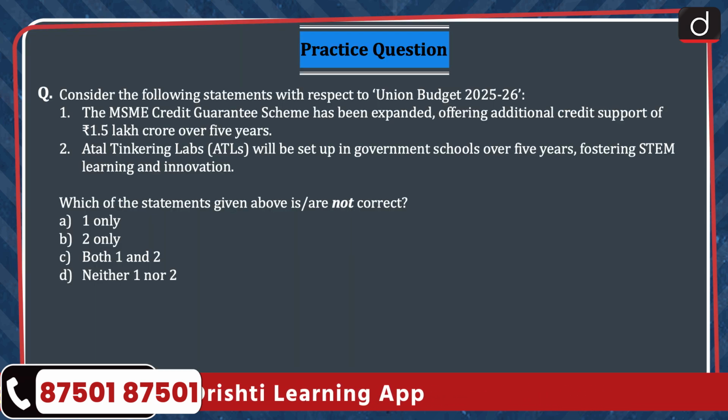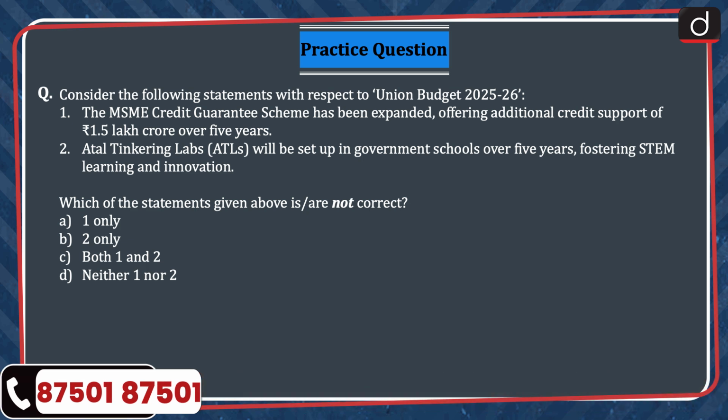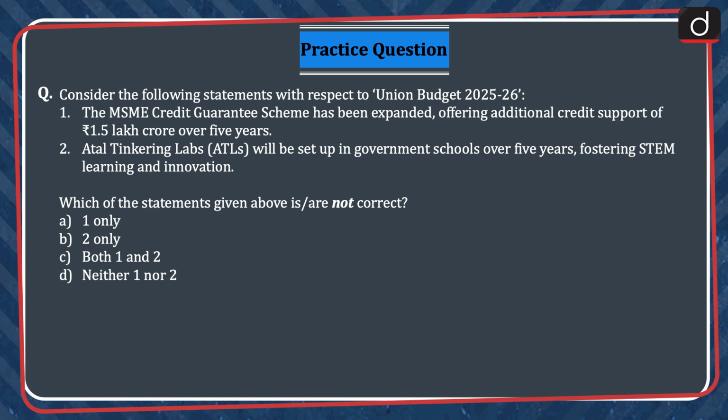Now is the time for practice question. Consider the following statements with respect to Union Budget 2025-26. 1. The MSME Credit Guarantee Scheme has been expanded, offering additional credit support of 1.5 lakh crore rupees over 5 years. 2. Atal Tinkering Labs (ATLs) will be set up in government schools over 5 years, fostering STEM learning and innovation. Which of the statements given above are not correct? Option A, 1 only. Option B, 2 only. Option C, both 1 and 2. Option D, neither 1 nor 2.